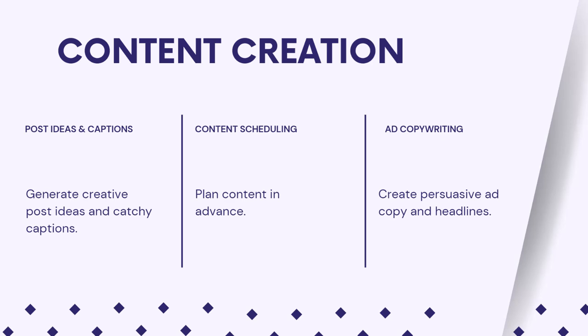Then we use it for content scheduling, though it's not a content scheduling tool, but we can use it to plan content in advance by generating content for later, and we're going to be able to schedule it into the calendar after creating a social media calendar from the strategy. Then we're going to do ad copywriting with this generative AI tool. We'll be able to create persuasive headlines for different copies for advertisements.